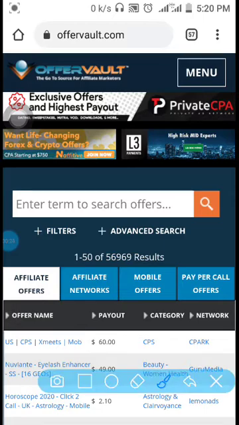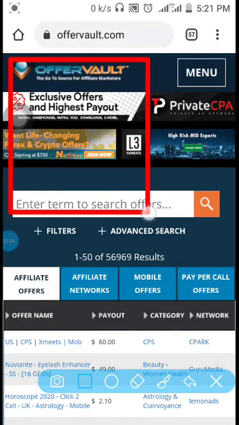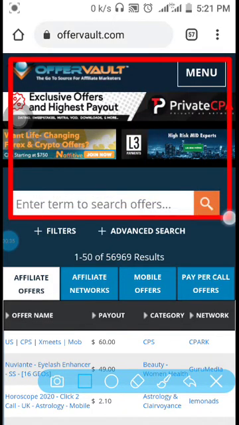If you are new to CPA marketing, I'm going to show you how to research the CPA market, and we are going to look at four bigger brothers in the CPA business. The first one we're going to research is one of the big boys in the CPA business. It's called Offerbot. You can see on my screen, I just highlighted it. So today we're going to look at Offerbot.